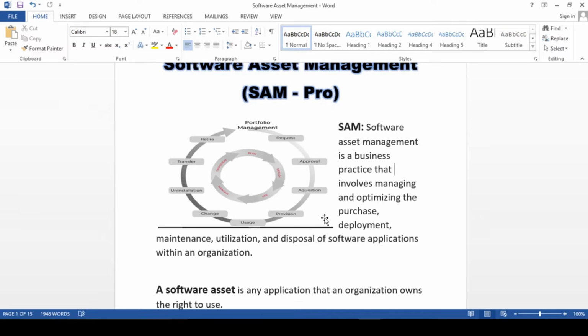Fine. So first we have to do the requisition. That will come under your procurement module. You have to raise a request, it will go for approval, then acquisition, then provision, and then usage. Acquisition means the vendor will supply the software. Provision means you have to install it on your devices, right? So that comes under the usage.